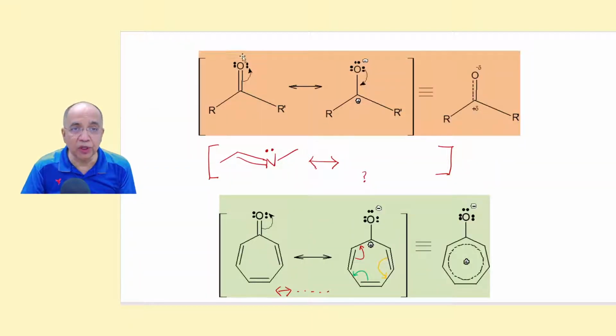For example, you have a C double bond O in a ketone, simple ketone or aldehyde. So you can draw another RS by polarizing this pi bond towards the more electronegative oxygen atom. So in this direction, you convert this to this, and in the opposite direction, you convert this back to this.